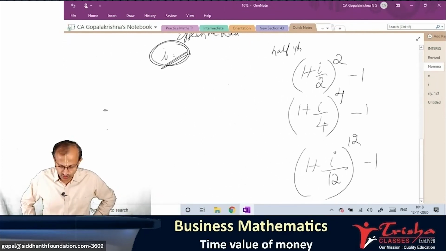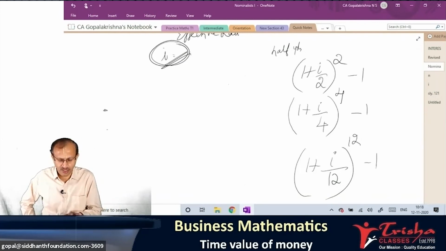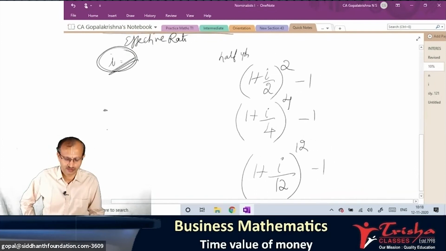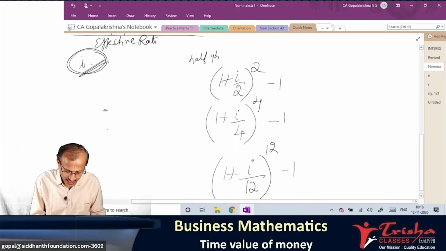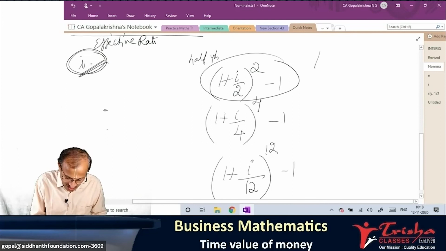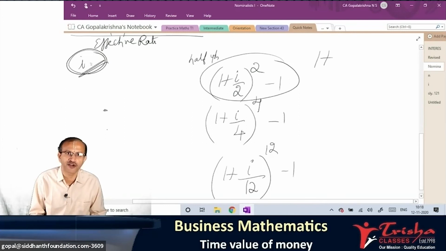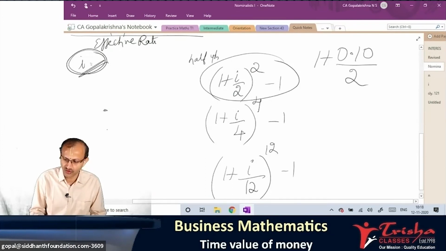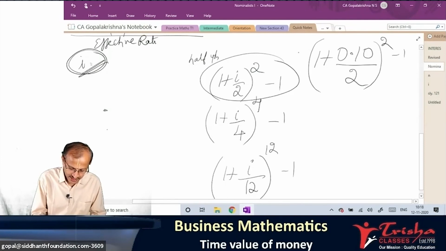So the effective rate of interest computation is no P, no N. Rest remains same. Just do minus 1, you will get the answer. Super. Let us try whether this formula is correct. If not, we'll throw it into the dustbin. 1 plus, what is i? Tell me what is i in that example? 10%, 0.10 by 2, power 2 minus 1. Am I right?